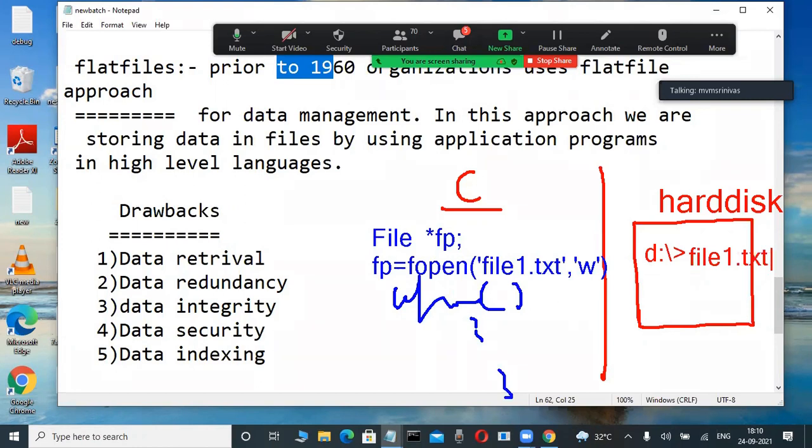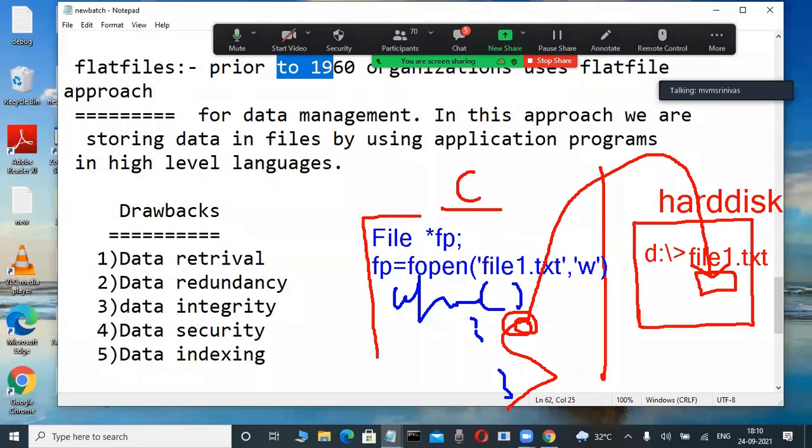Through the programs, we write our data. That data is automatically stored in this file, which is on secondary storage devices. Data is there permanently. That's why, before we learn databases, I'm telling you that before 1960, organizations used the flat file approach. Flat file approach means that through programming languages, they store data in a hard disk, in a file format. That is called the flat file approach, or file approach.